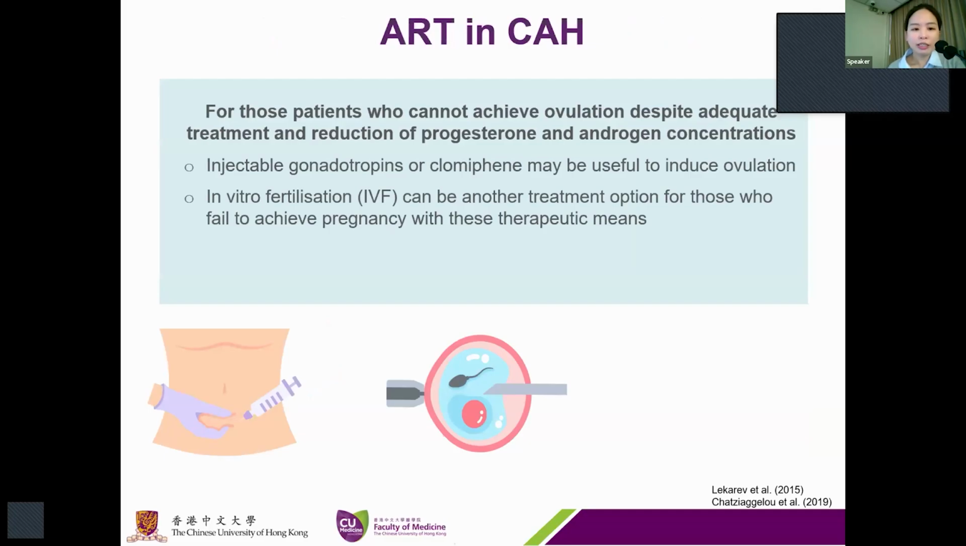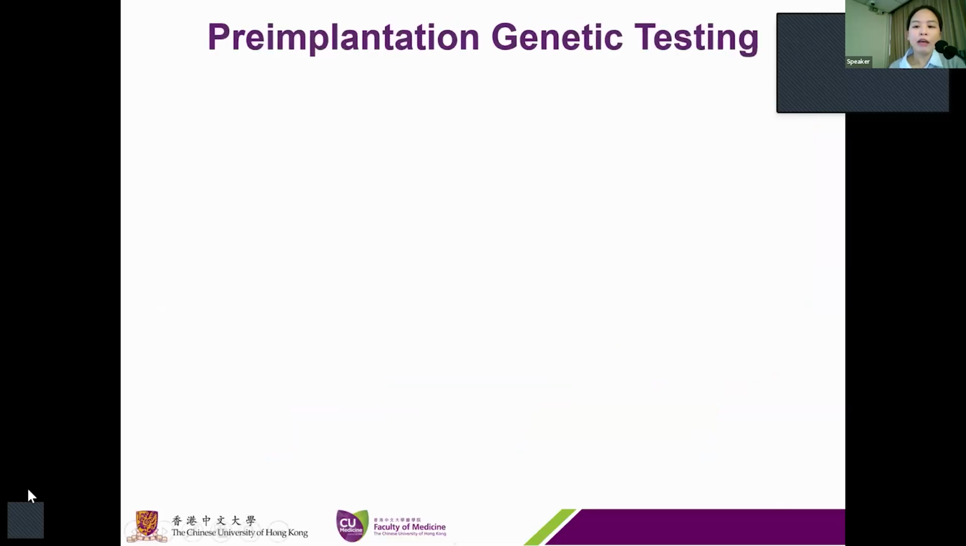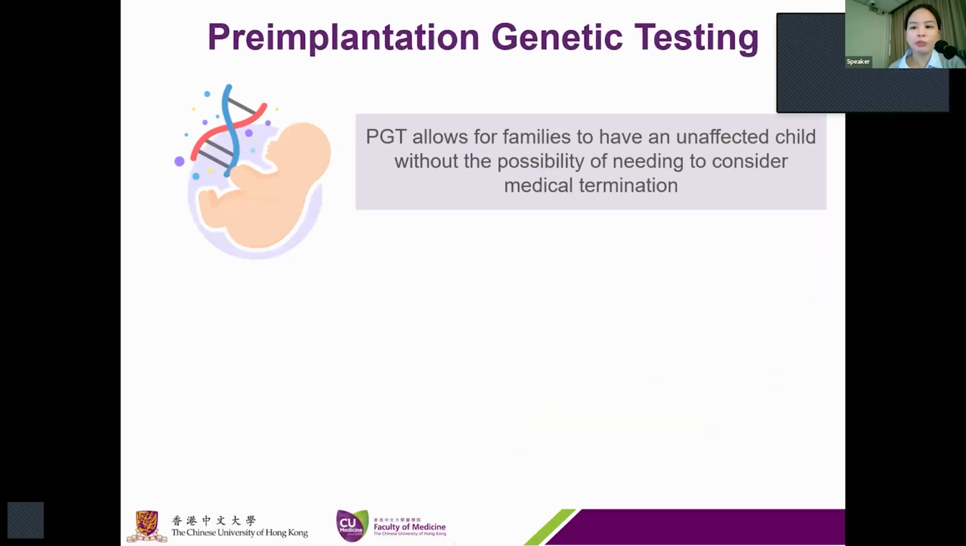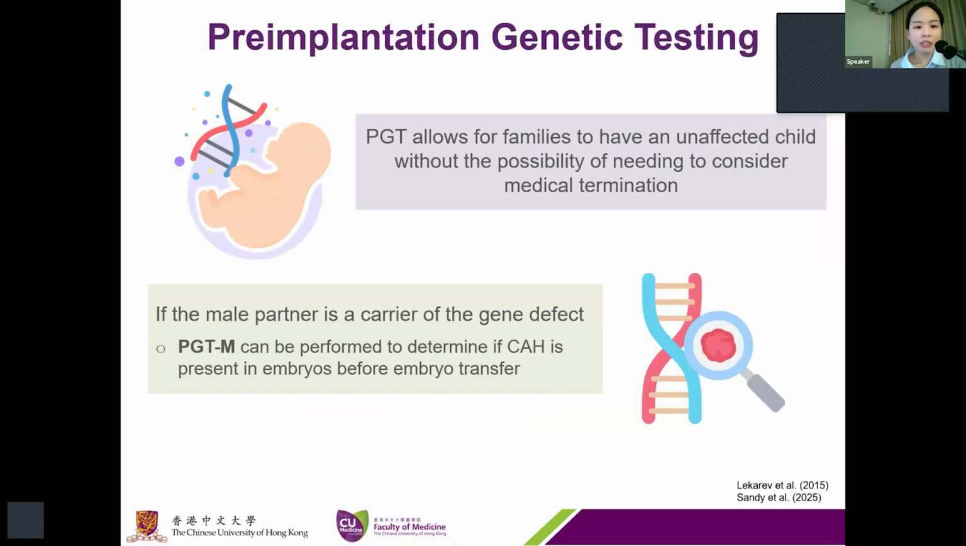After ovarian stimulation, a freeze-all strategy could be considered to avoid the additional increase in progesterone concentration by the IVF treatment. Preimplantation genetic testing can be performed to determine if CAH is present in embryos before they are transferred back to the uterus. With this method, the parents have the option to select the embryos that are unaffected by CAH for implantation. If the male partner is a carrier of the gene defect, PGT-M could be performed to determine if CAH is present in embryos before embryo transfer.